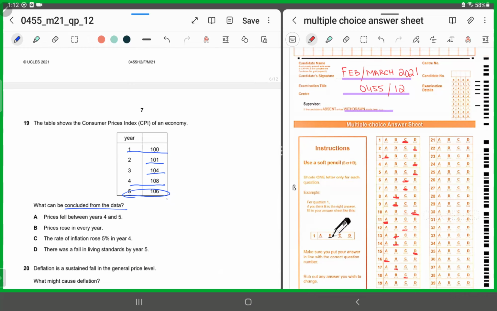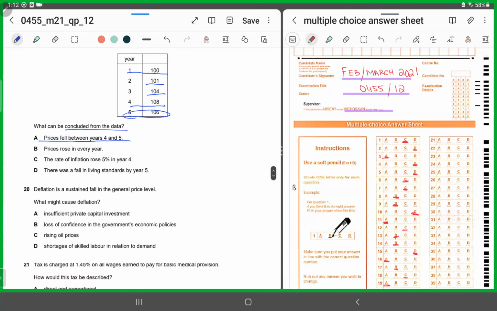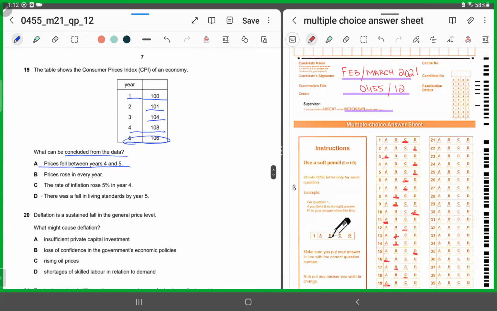The prices fell, right? Prices fell between year 4 and 5. So for 19, it has to be A. Moving forward, it cannot be related to fall in living standards because that's not what CPI shows. The rate of inflation was 5%. That's again incorrect. Prices rose in every year.